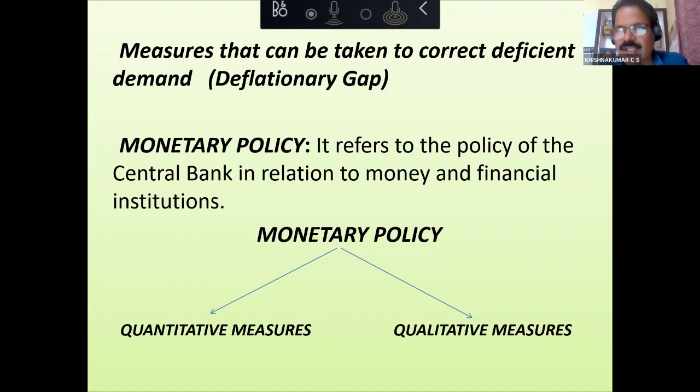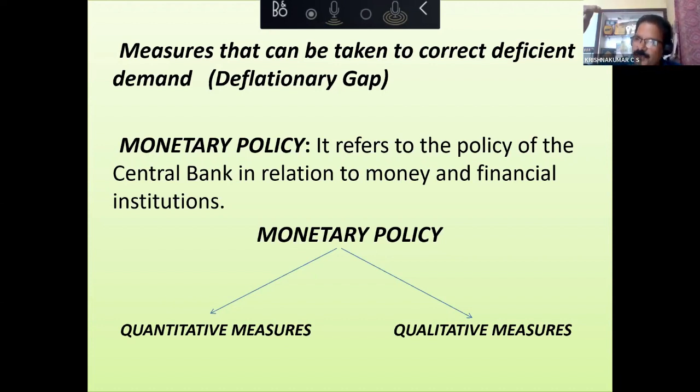Moral suasion means RBI will advise commercial banks to follow some guidelines regarding lending: to whom money has to be given as loan, and how much has to be given to different categories of borrowers.